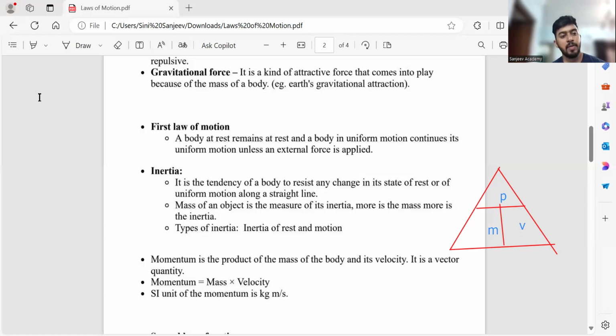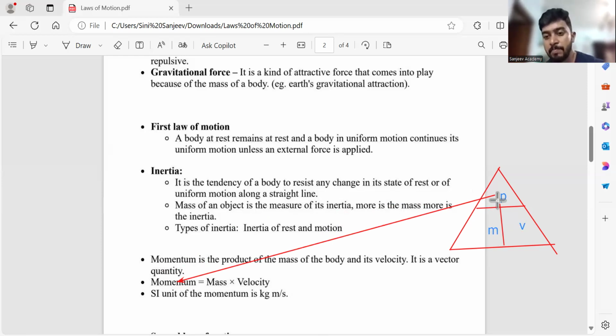Now I'll explain what this triangle is. This P symbol is my momentum. M is the mass and V is the velocity. So P is my momentum, M is the mass and V is the velocity.